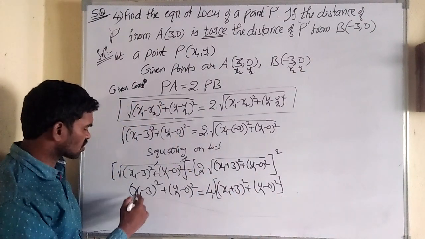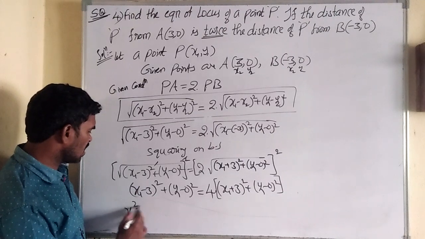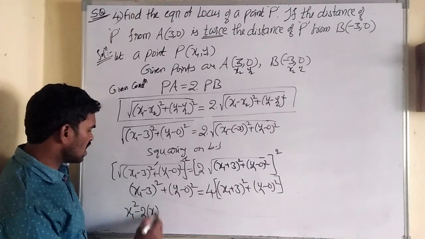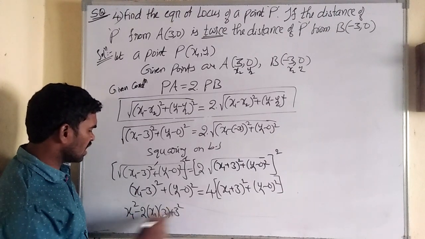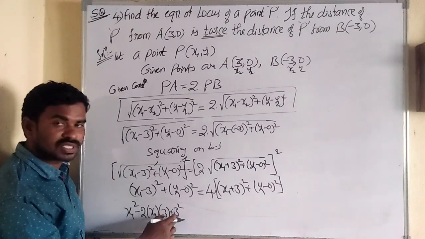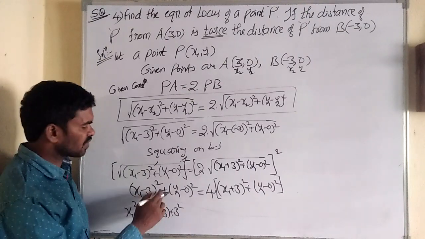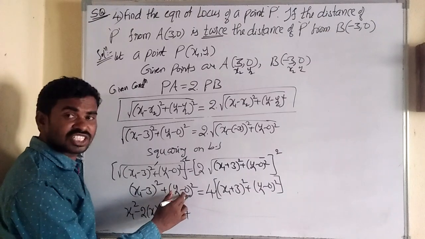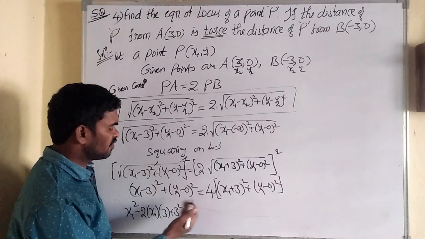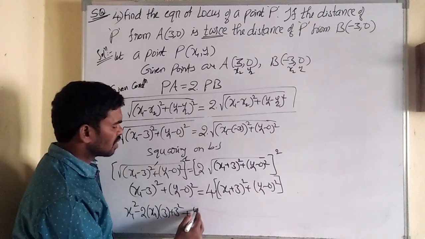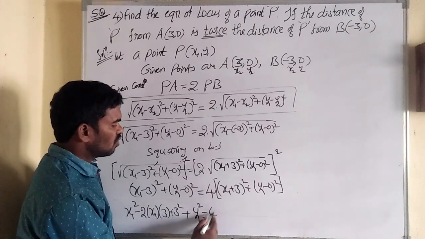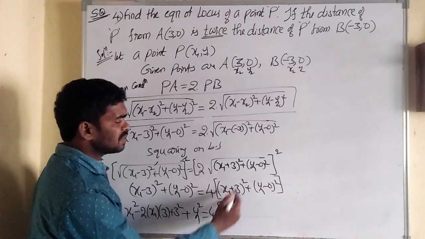Simplify based on a minus b whole square. Yes. A square minus 2ab plus b square. A means x1, b means 3. And plus y1 minus 0 means y1 only, because if you subtract 0, we get the same term, y1 square, is equal to 4 into a plus b whole square.